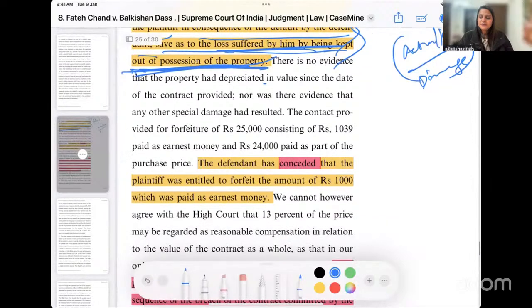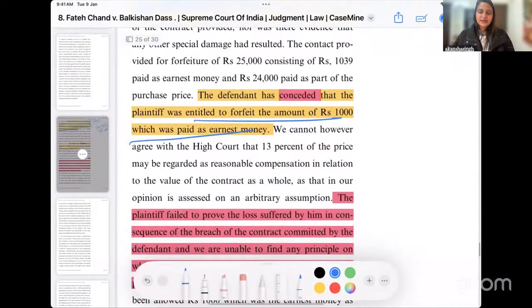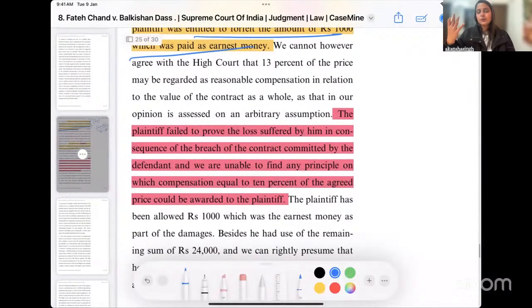Okay. The defendant had conceded that the plaintiff was entitled. Firstly, in this given set of facts, the defendant also conceded that the plaintiff, yes, is entitled to 1,000 rupees of earnest money. He was not even contesting this. But why we have read this is for us to understand what will happen if earnest money is forfeited. Do I have to prove actual loss and damage to the other person? Yes, for me to say that this is a reasonable amount that I am forfeiting in the given situation. If the person fulfills the transaction, I cannot forfeit this earnest money. This will now become part of the purchase price itself.